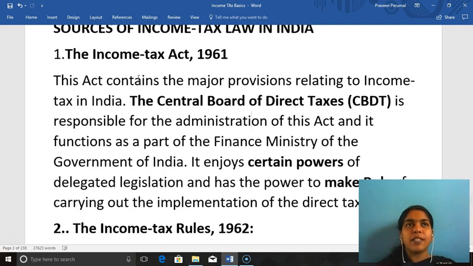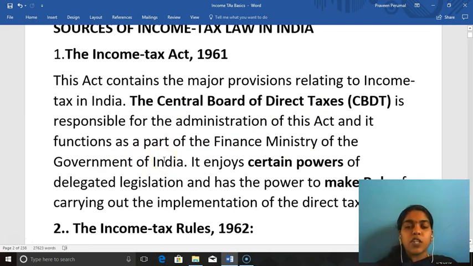The act itself is very detailed and very lengthy, so it requires a lot of mastery to understand it. It is one of the oldest acts in this country. The CBDT, the Central Board of Direct Tax, is responsible for the administration of this act, and it functions as part of the Finance Ministry of the Government of India.